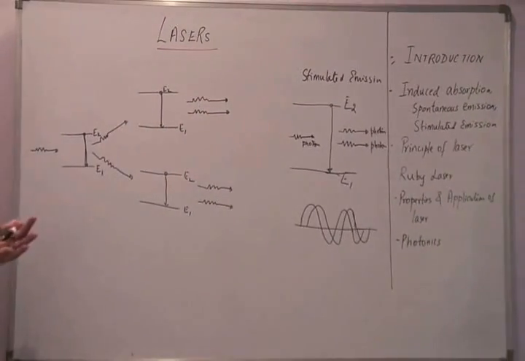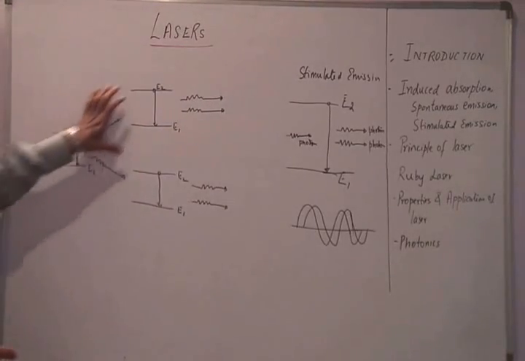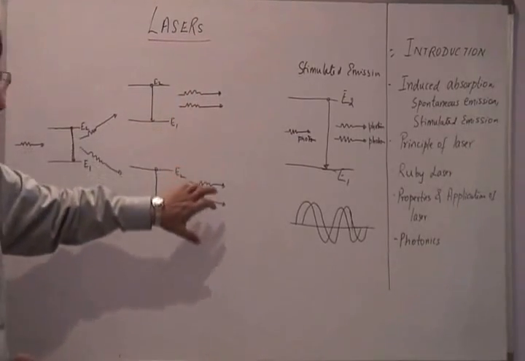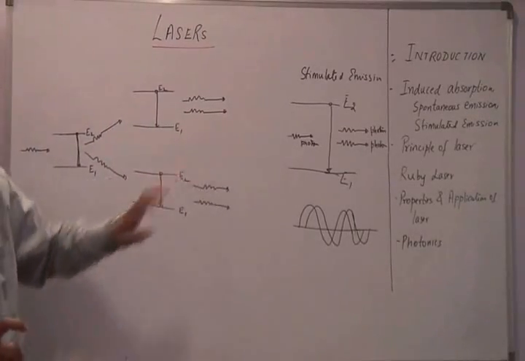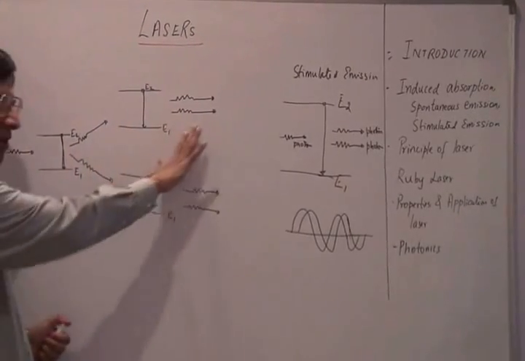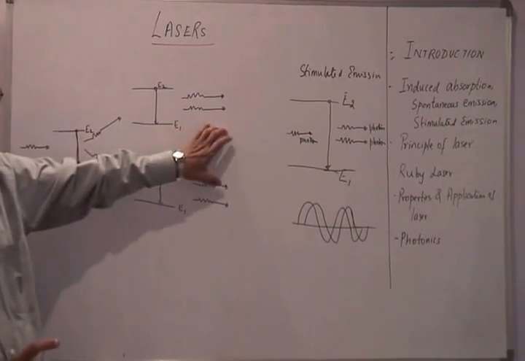Note that I have just one incident photon here, and at the output, when I consider just three atoms here, I am getting 1, 2, 3, 4 photons going out in step with one another. This is what we mean by amplification. So it's amplified. One photon here, and I've got 4 photons here.